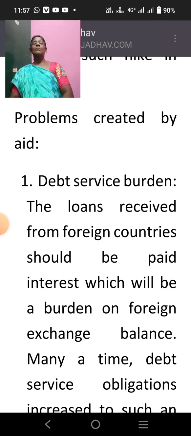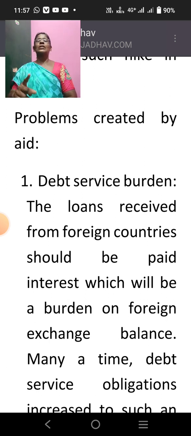The first is the debt service burden. I told you already, foreign aid is not only help, not only getting something free of cost, but also loans. Remember, when you get loans from a foreign country, it is good. That is also a help we receive from a foreign country, but that is debt, isn't it?